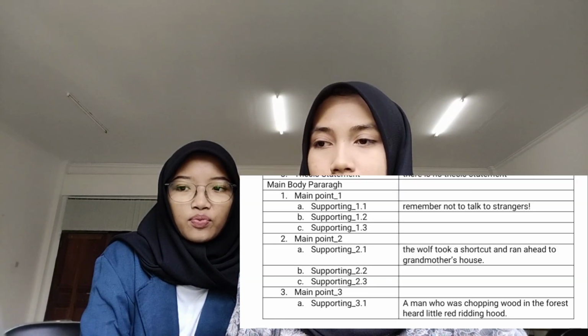The first supporting sentence is: a man who was chopping wood in the forest heard Little Red Riding Hood. The second supporting sentence is: he came inside and hit the wolf over the head with his axe. And the last one is: the wolf fell to the ground and grandmother popped out of his mouth.